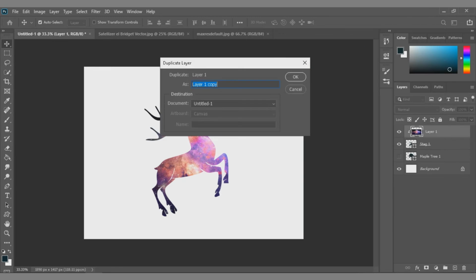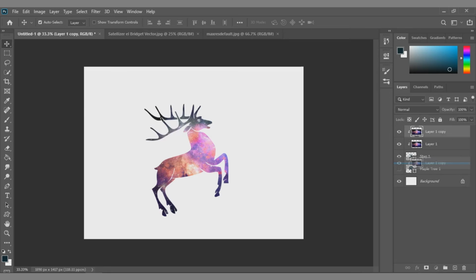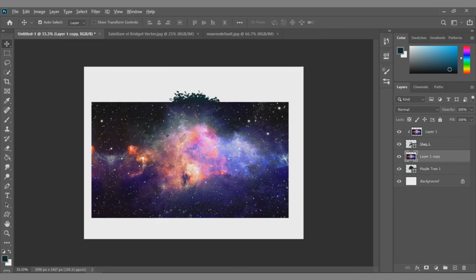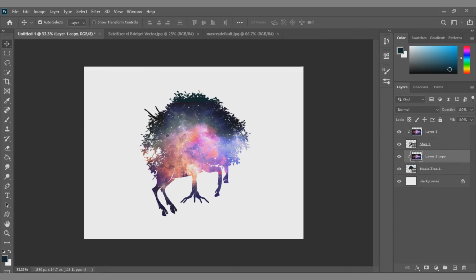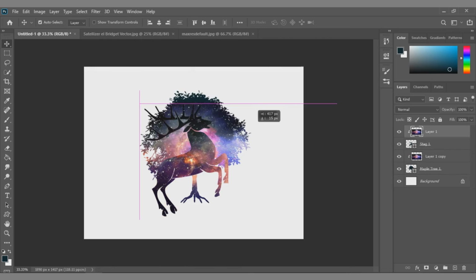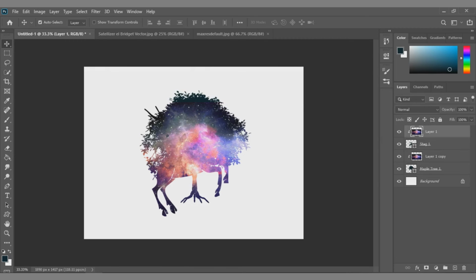I recommend guys that you start experimenting in Photoshop because that's how I learned Photoshop. And guys, that's how you fill a shape with a photo.